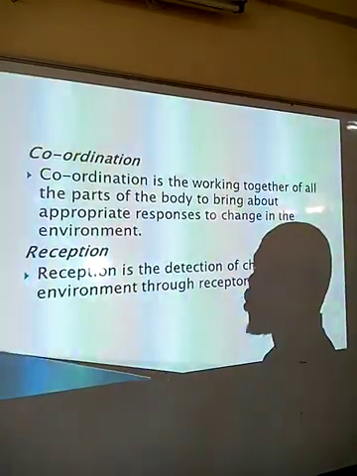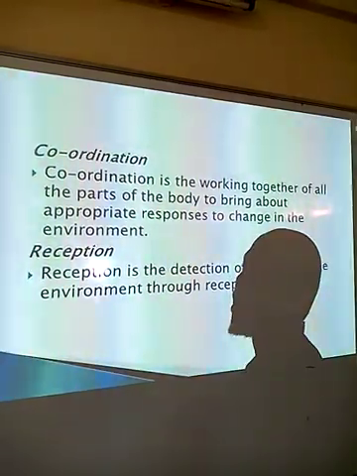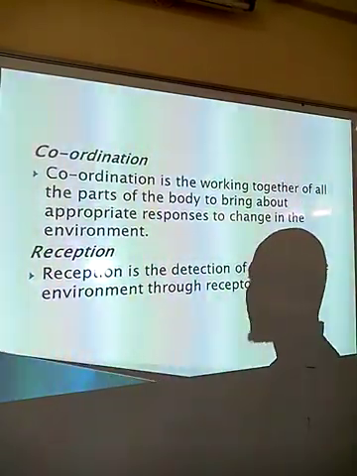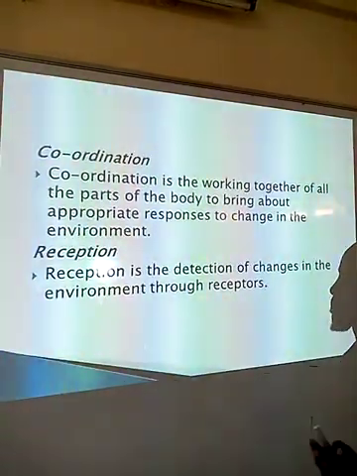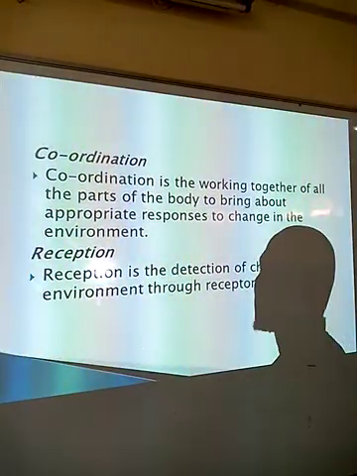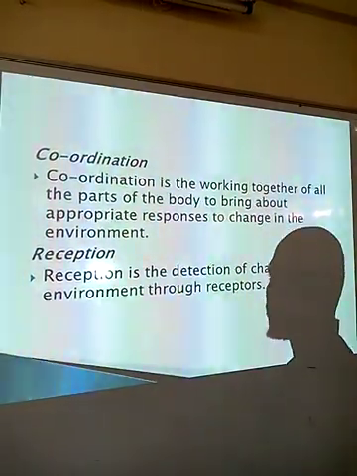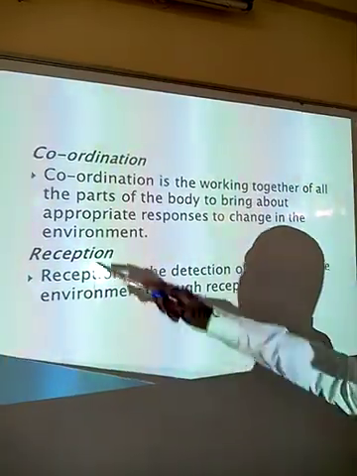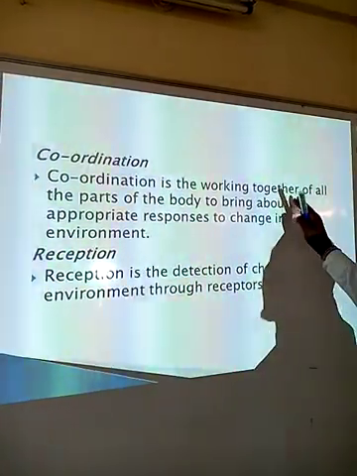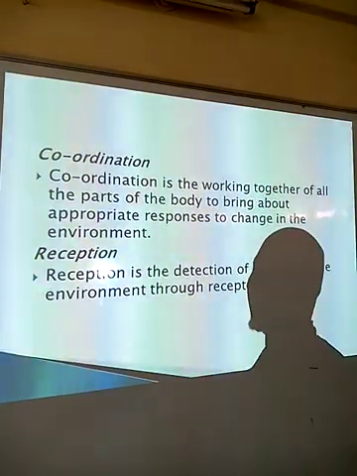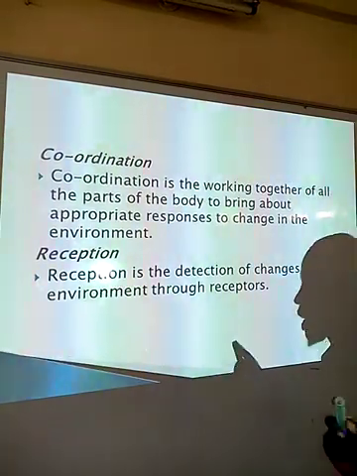Then we have what we call coordination. All these activities we have talked about involve two systems, either the nervous system or the endocrine system. Different parts of the body are located in different areas, so there must be a means of communication between these parts. Coordination means the working together of all the parts of the body to bring about appropriate responses to change in the environment.